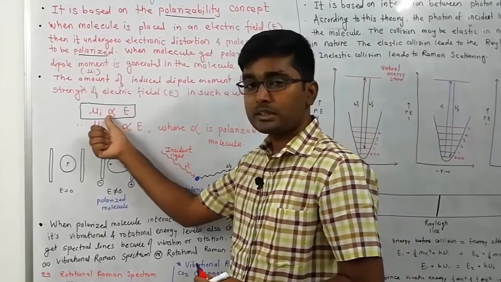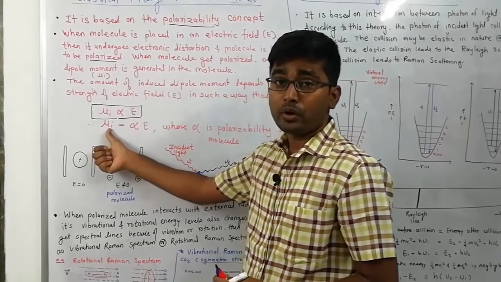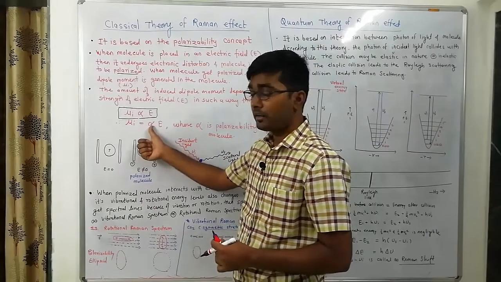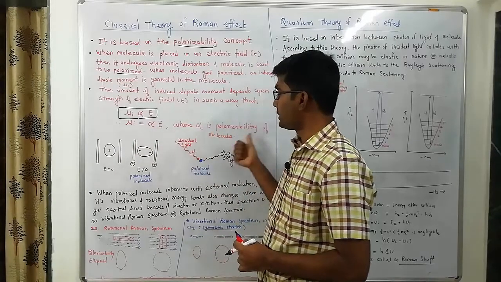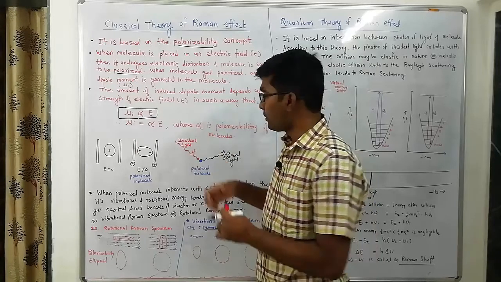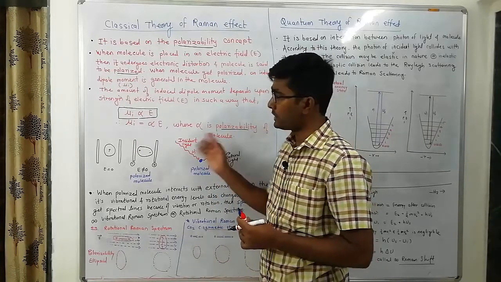If we remove the proportionality sign, we get induced dipole moment mu I equal to alpha times E, where alpha is called the polarizability of the molecule. We can define the polarizability of the molecule based on this equation.